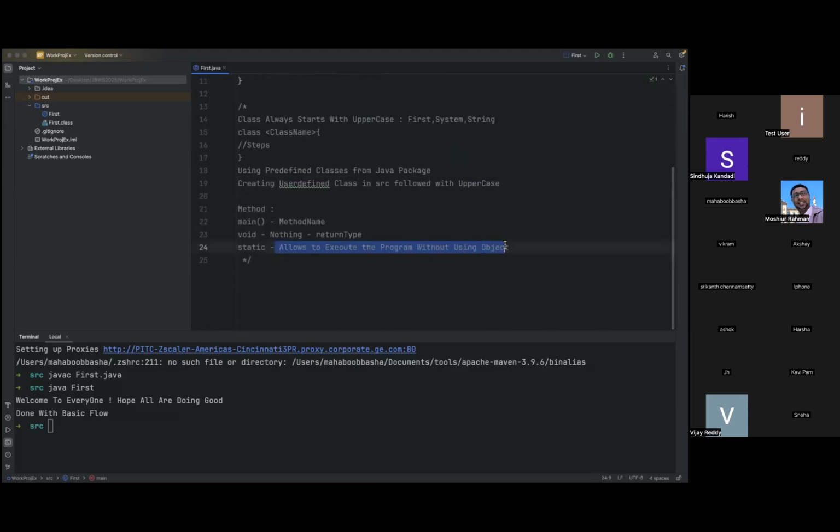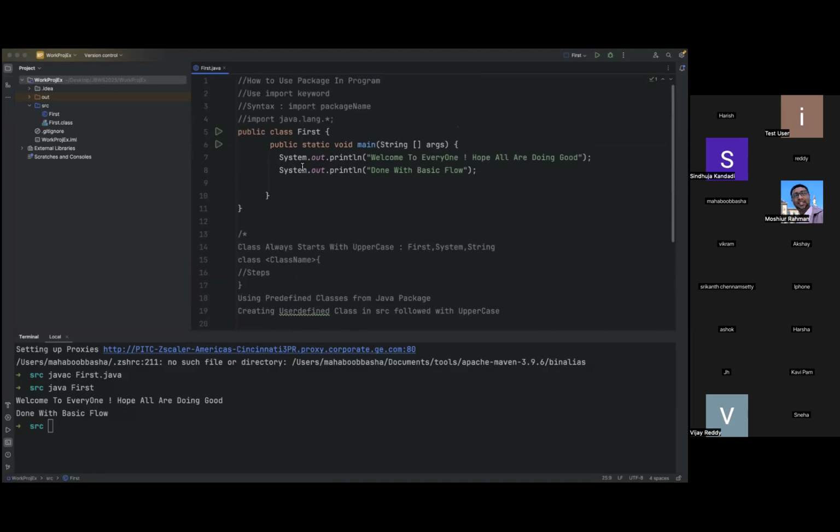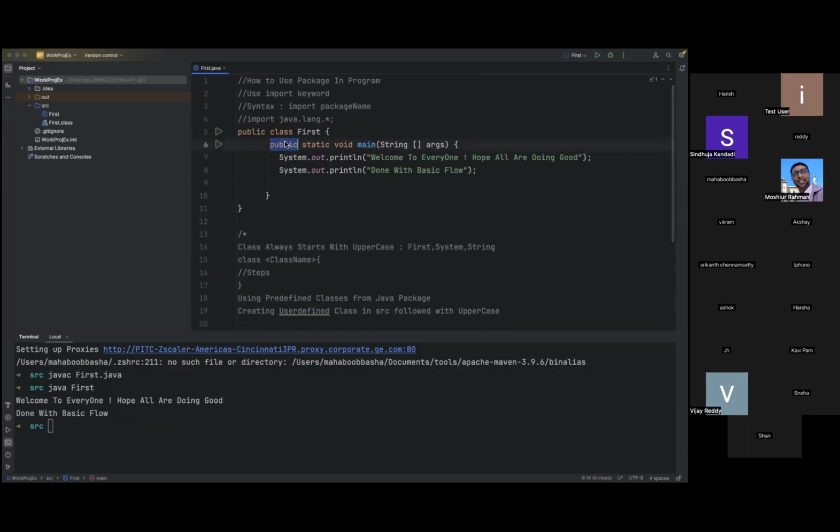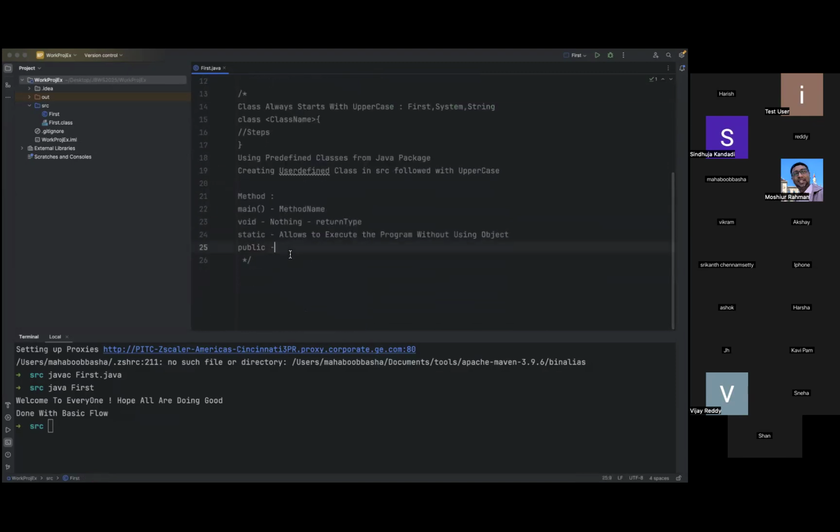You can just follow this blindly for now. Now, what is the access specifier? You see we have mentioned public. Public is the access specifier, and it means access is everywhere: anyone can access that particular method.